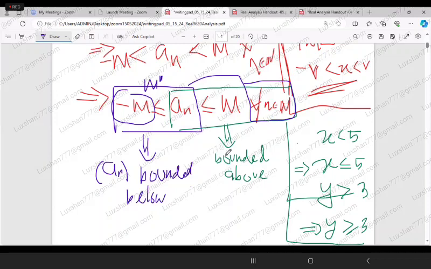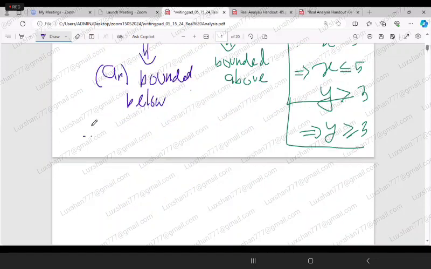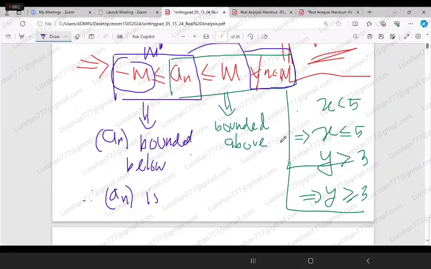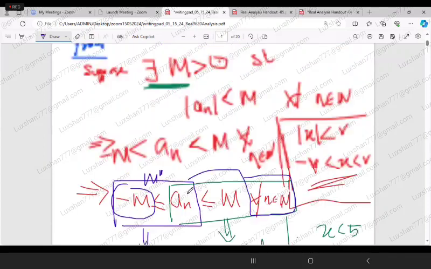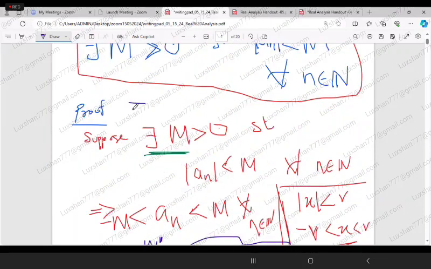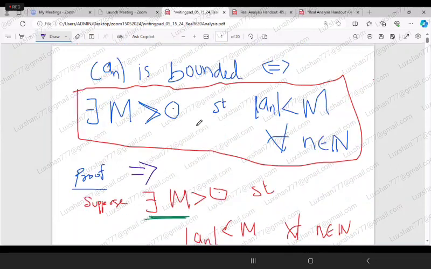Therefore, from these two results, we can say that a_n is bounded, because on one side it is bounded below and on the other side it is bounded above. Therefore, the sequence a_n is bounded. So that concludes the first part of the proof.